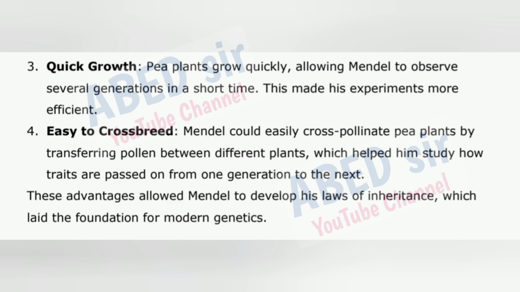Easy to crossbreed. Mendel could easily cross-pollinate pea plants by transferring pollen between different plants, which helped him study how traits are passed on from one generation to the next. These advantages allowed Mendel to develop his laws of inheritance, which laid the foundation for modern genetics.